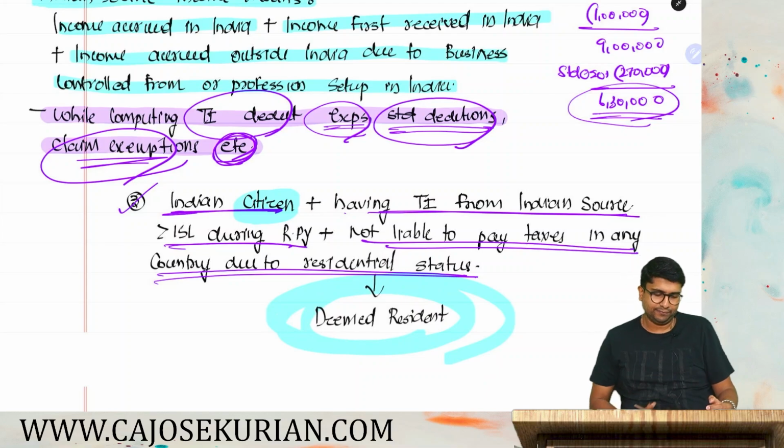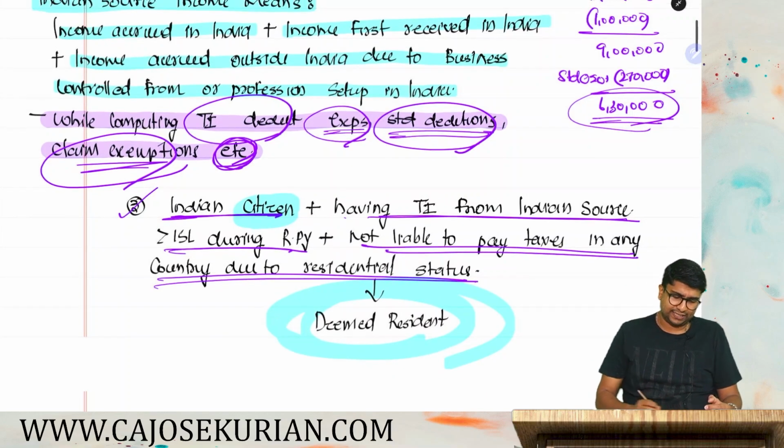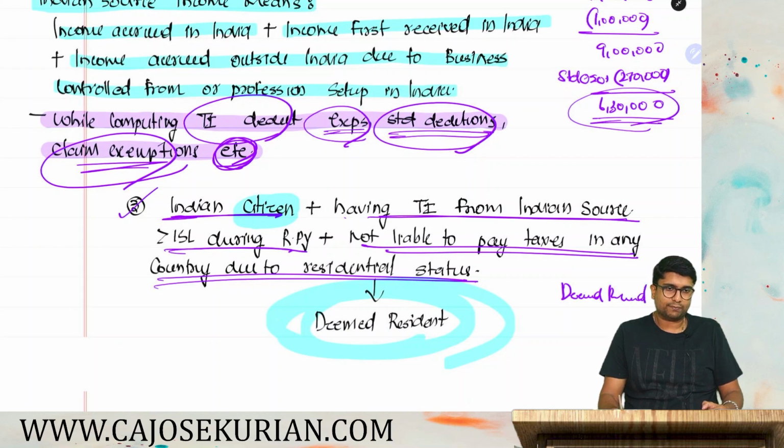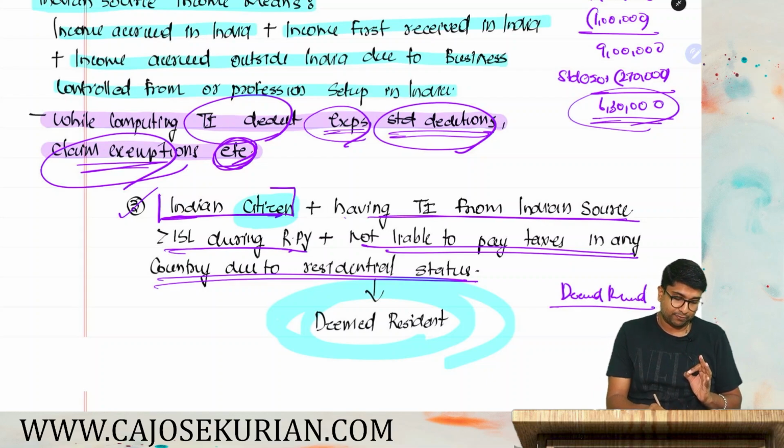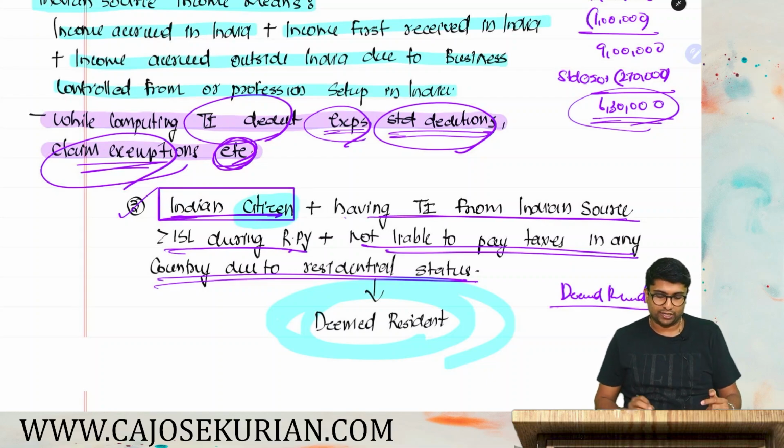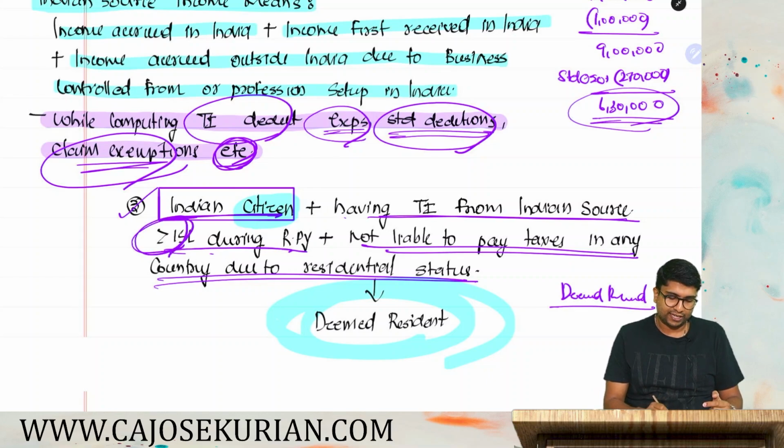So I'll repeat that again. We call it a deemed resident. Deemed resident. We call this concept deemed resident, friends. Who will become a deemed resident? You have to be first of all an Indian citizen. This is only applicable for Indian citizens. Plus your total income from Indian source more than 15 lakh during the previous year.